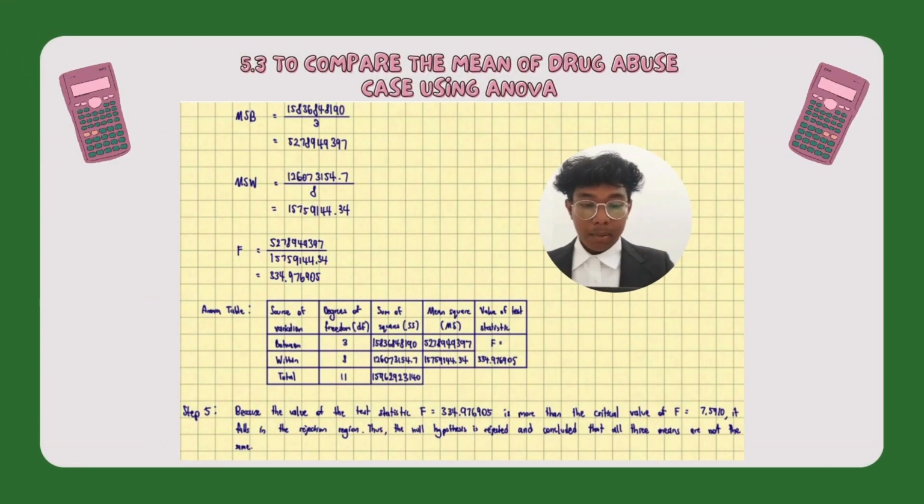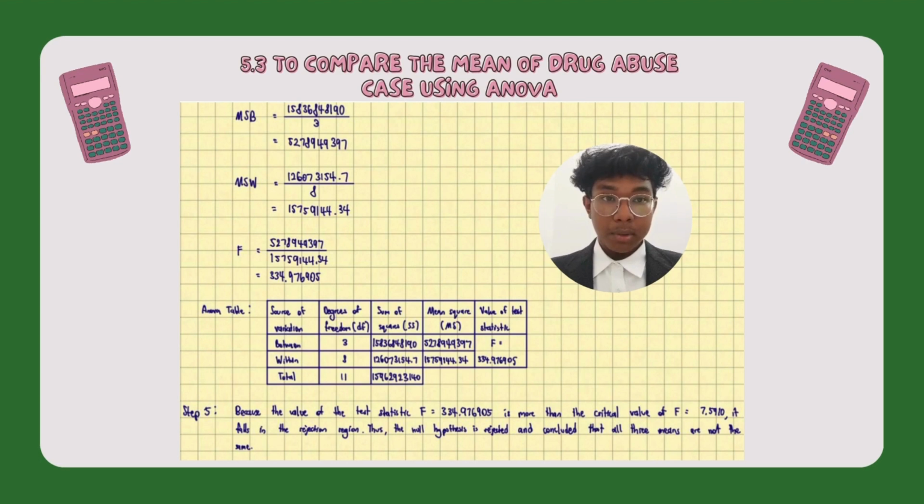And from there, we convert everything and put it inside the ANOVA table, which is easy to review. And from there, we can draw the conclusion, which is step 5. The conclusion is, because the value of the test statistic F equals 334.976905 is more than the critical value of F equals 7.5910, it falls in the rejection region. Thus, the null hypothesis is rejected and we conclude that all 3 means are not the same.